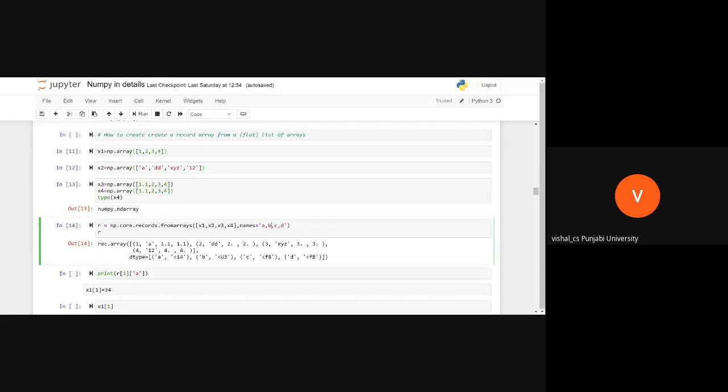Now this is showing me I4. What does this mean? This means integer. You see, the first array is of type integer. So tell me one thing, what does I4 specify?